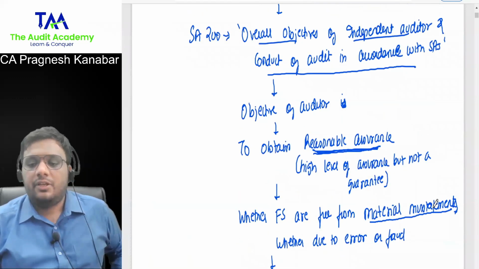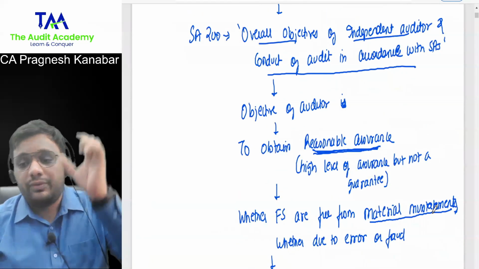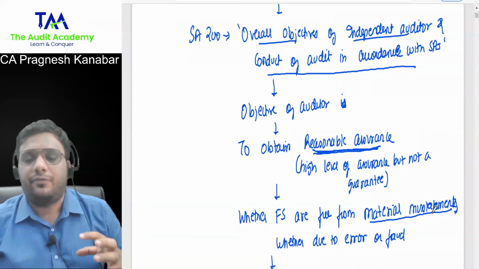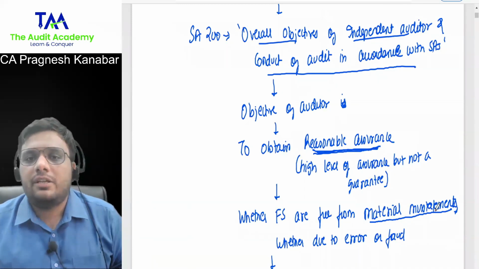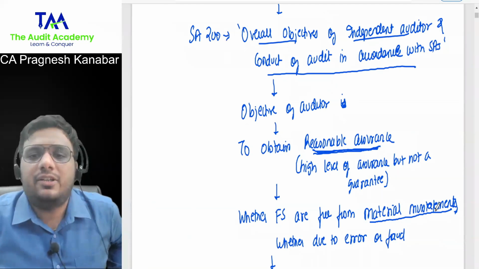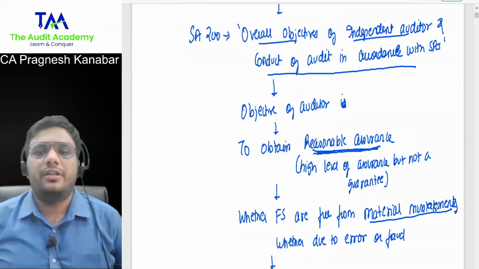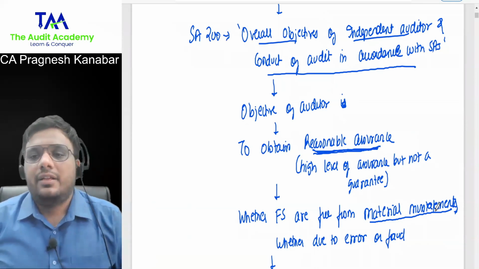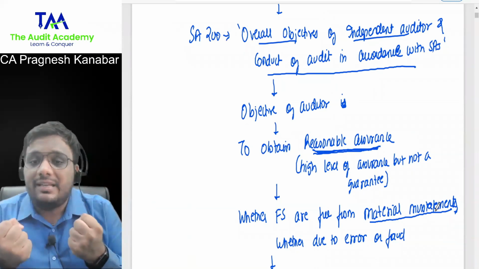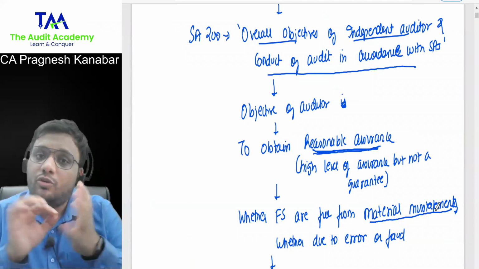Everyone say the full objective at once so that you feel confident. The objective of the auditor as expressed in SA 200, Overall Objectives of the Independent Auditor and the Conduct of an Audit in Accordance with Standards on Auditing. That's the title of the SA. The objective of the auditor is to obtain reasonable assurance, in simple language, to first verify.